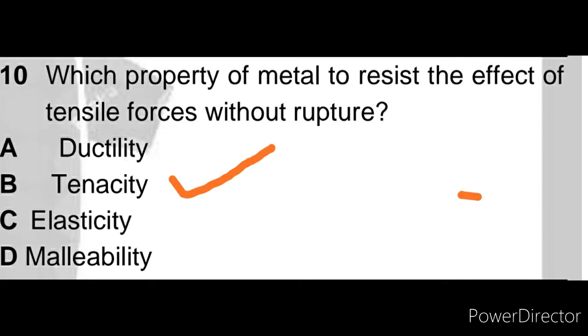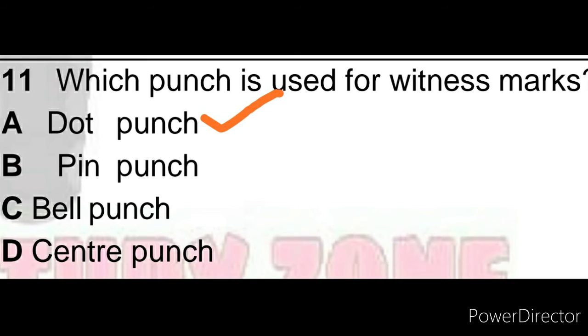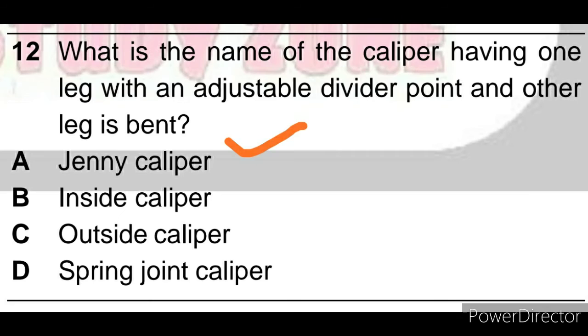Question number 10, which property of metal is to resist the effect of tensile forces without rupture? Answer is tenacity. Question number 11, which punch is used for witness mark? Answer is dot punch. Question number 12, what is the name of the caliper having one leg with an adjustable